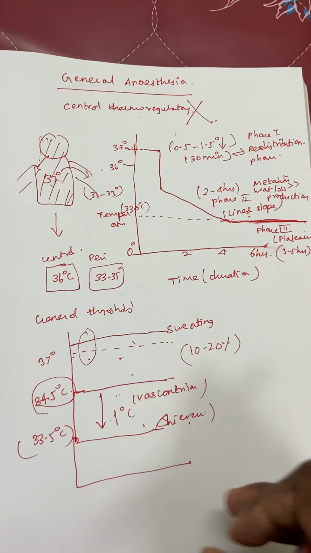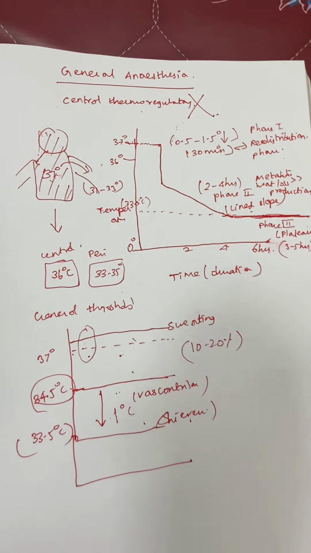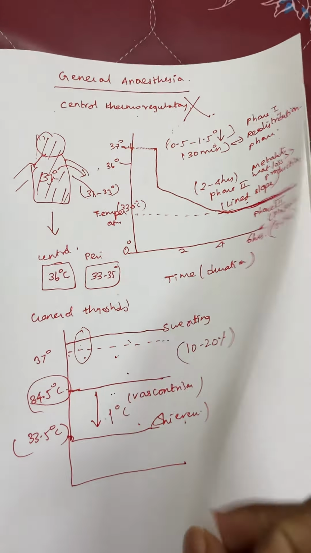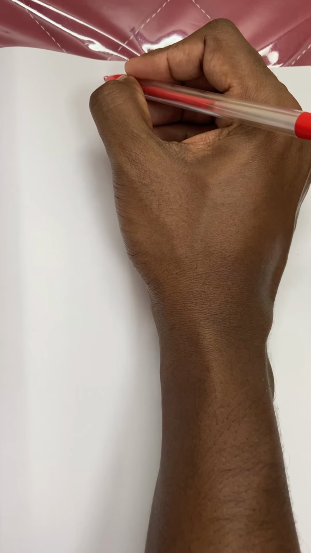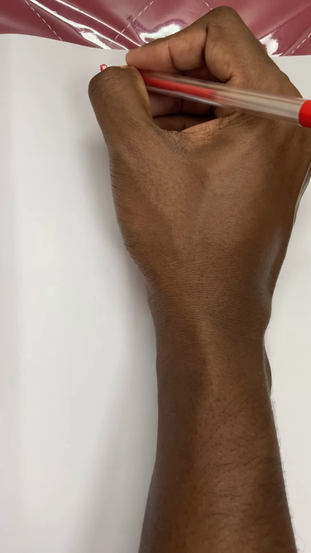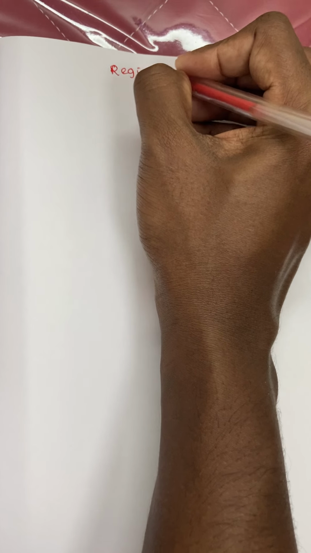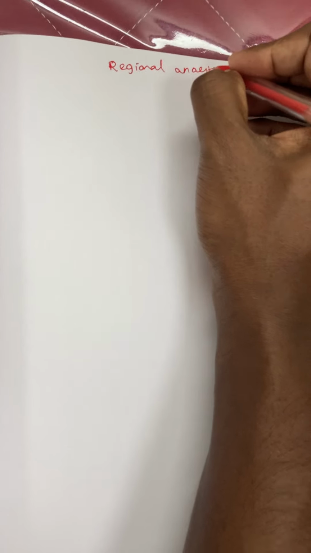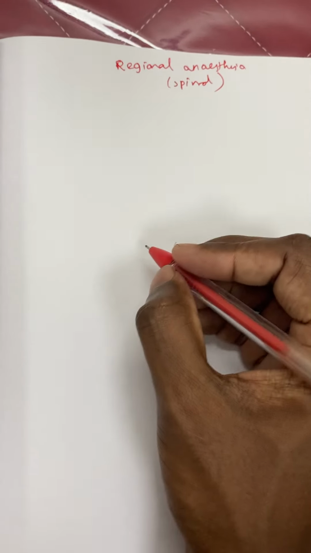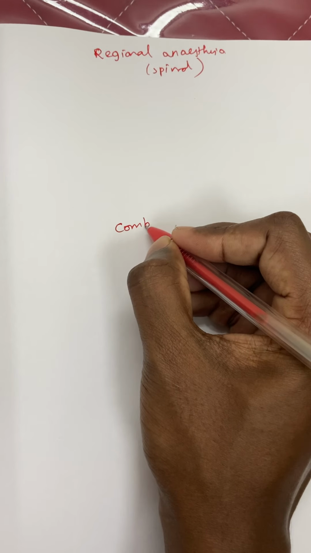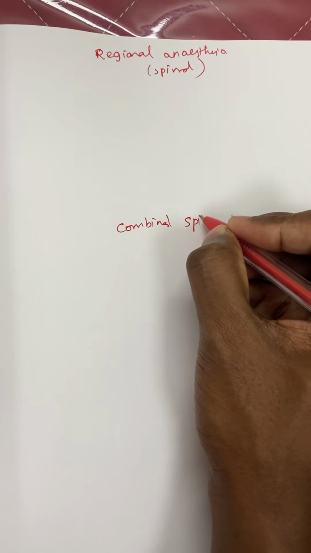Okay, these are the changes which occur during general anesthesia. Next we will be seeing what changes occur during regional anesthesia, that is spinal or regional anesthesia, either spinal alone or combined spinal plus epidural, CSE.